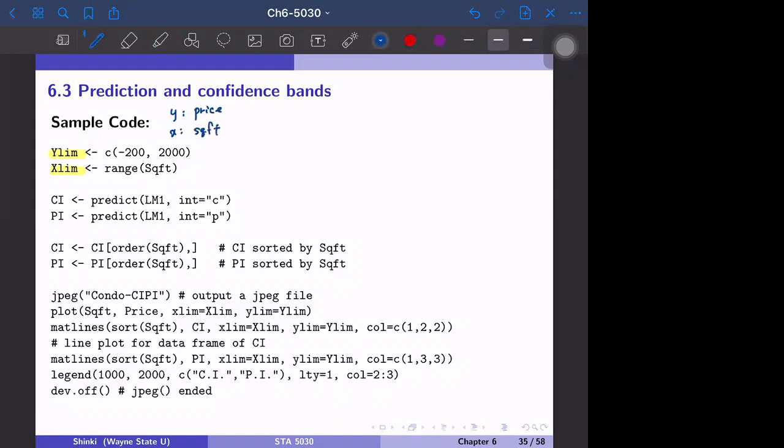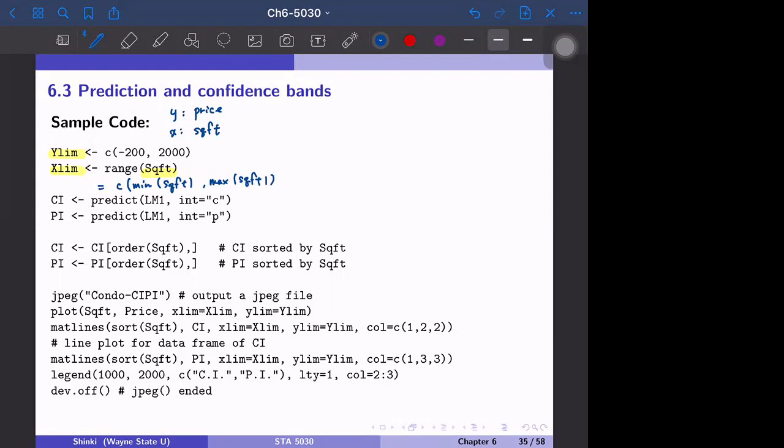So we explain the price by square footage. For the range of X, we can just specify the variable so that we can calculate the range. The range is given by a vector with 2 entries, the minimum and maximum. It outputs the minimum and maximum of square footage. This is the range function.